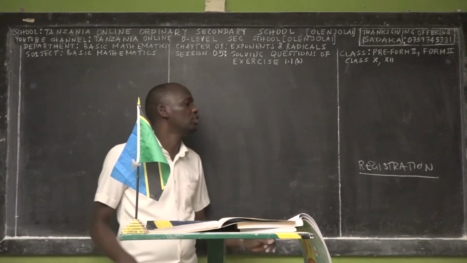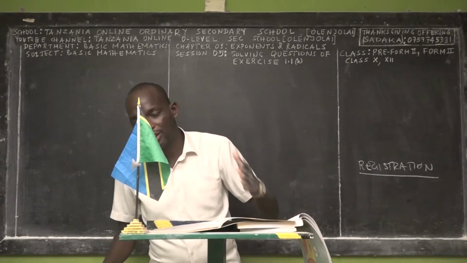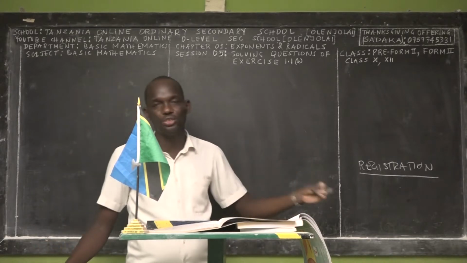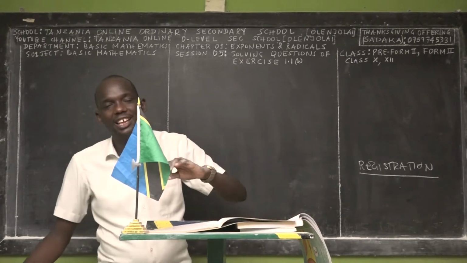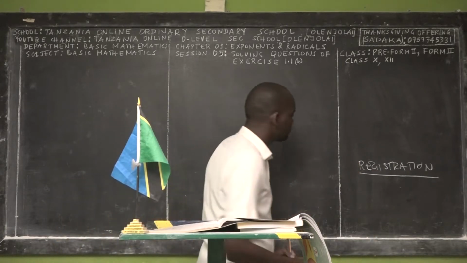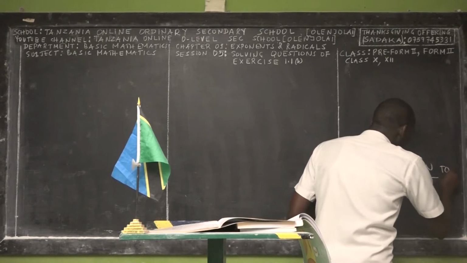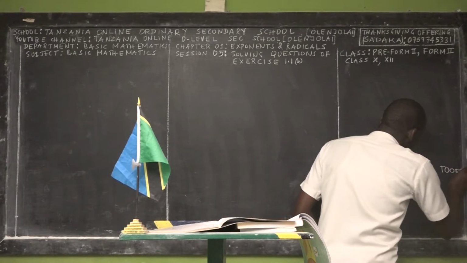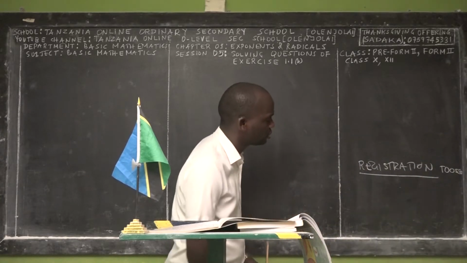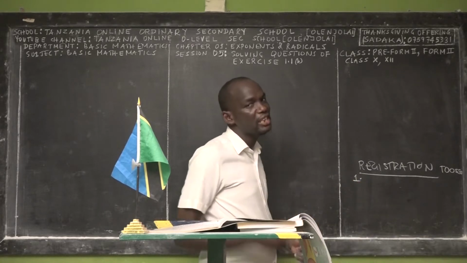Whenever you go to an ordinary secondary school, whether private or government, the first thing you have to do is be registered, right? The process of registration involves paying tuition fees, and different issues about accommodation and meals that you have to encounter. So how can you get registered in Tanzania Online Ordinary Secondary School in square brackets OLENJOLAI? In short, we also call it that. You just have to follow a few steps.